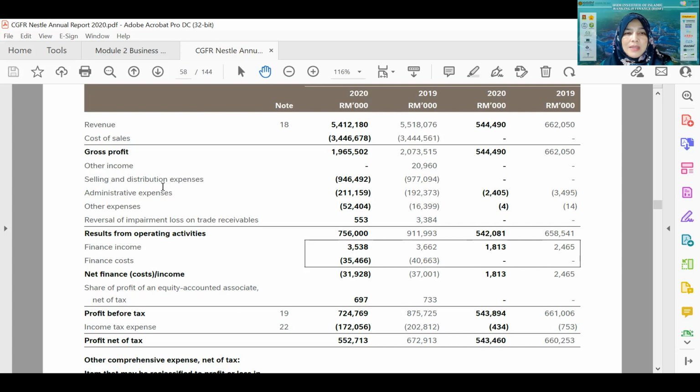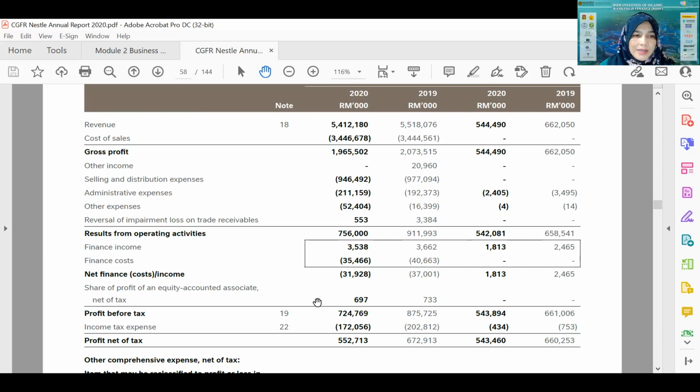So maybe the advertisement has already been aired in that particular year, but the money is not yet paid to the company. So this particular amount is maybe not really about cash going out, because it is still on credit. All those other items as well do not involve 100% cash. Usually it will involve some credit transaction.